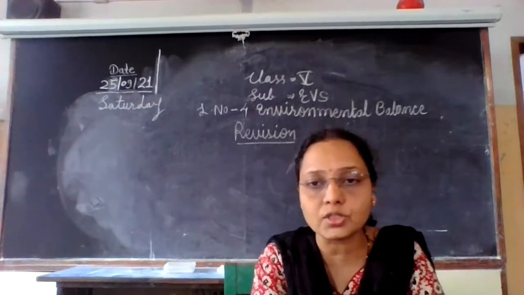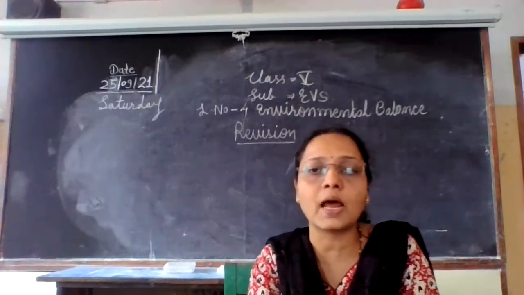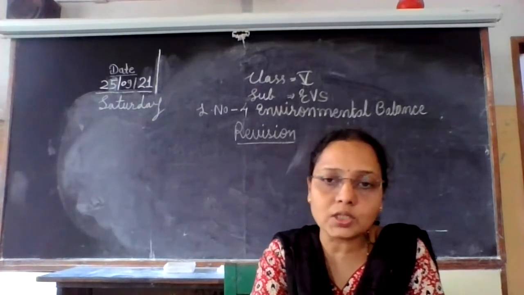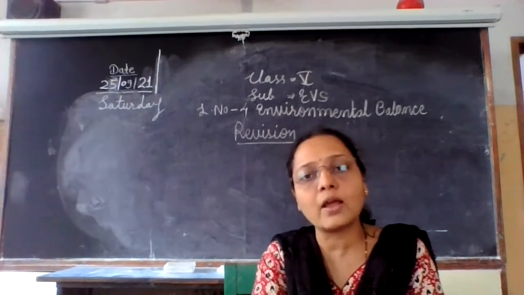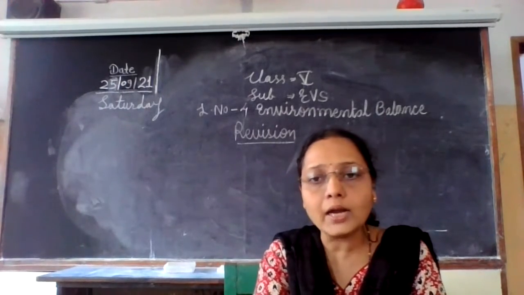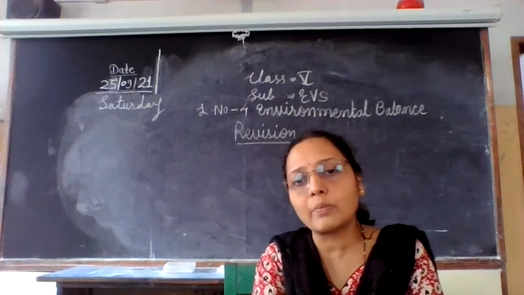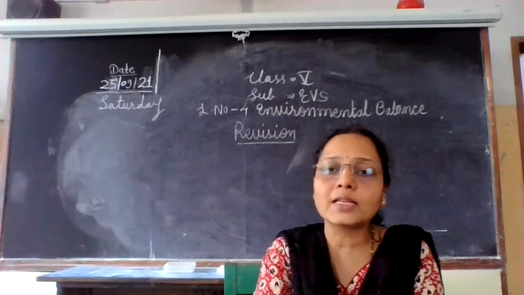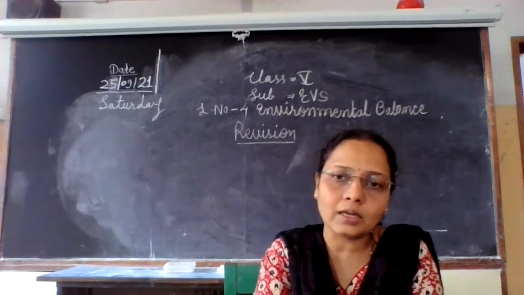So that oxygen that comes from the plants by the process of photosynthesis is utilized by all the organisms for their breathing, and in the breathing process the carbon dioxide is released out through exhalation.